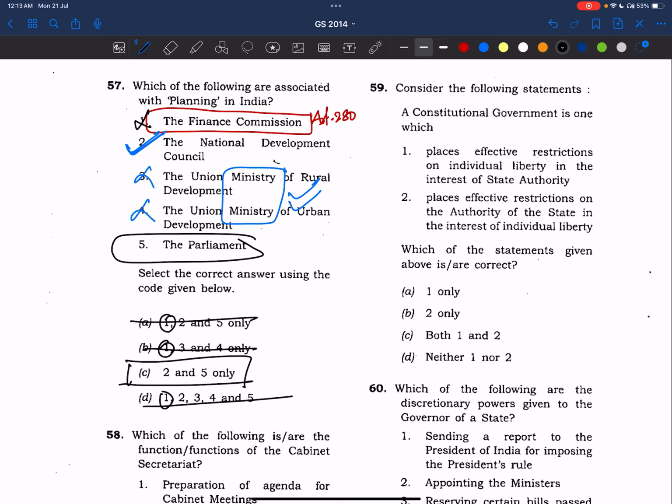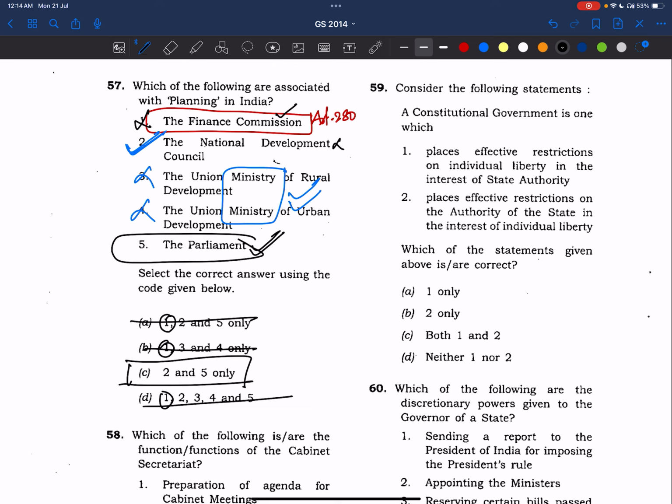Now, what are the learnings we need to study? Finance Commission. Now NDC is abolished. And the Parliament chapter is very much important. We know how important the Parliament chapter is. We have seen many questions on Lok Sabha, Rajya Sabha, its powers, right? Even money bill procedure. Even in 2024, there was a question on money bill, that Article 109 is the special procedure laid down for the money bill.